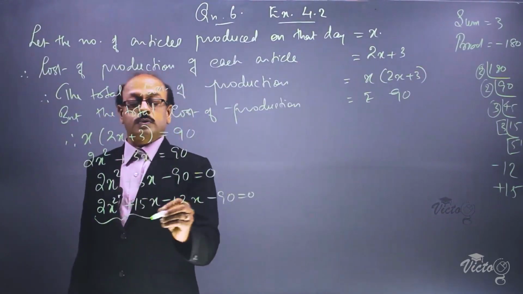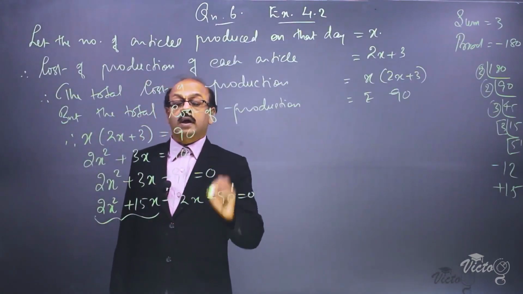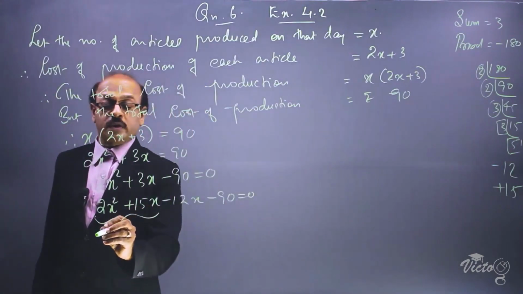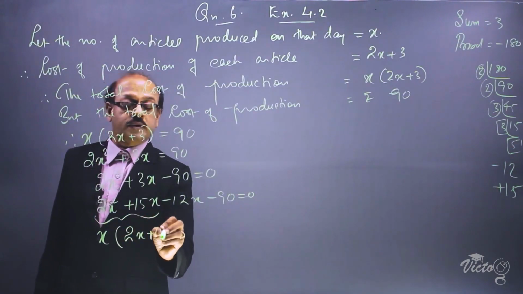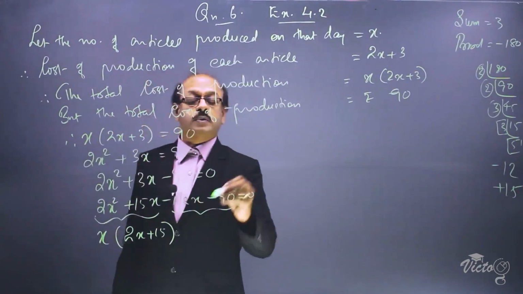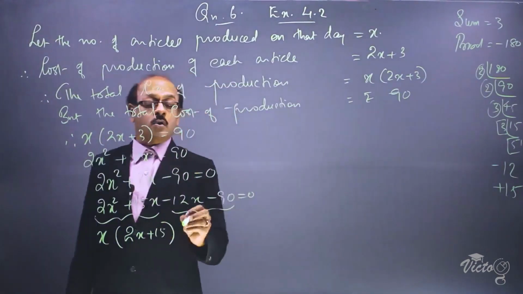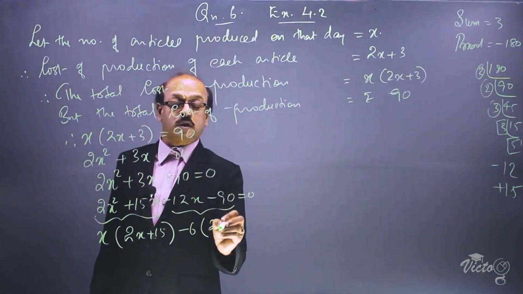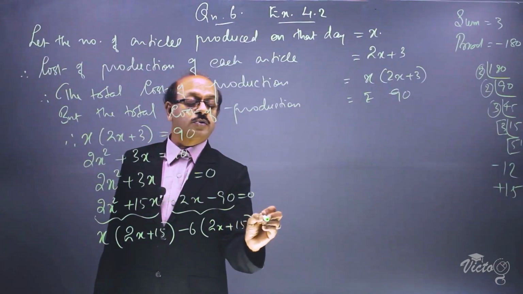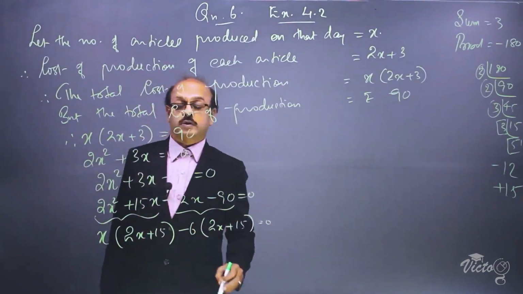From the first two terms, only x can be taken as a common factor. The remaining is 2x plus 15. From the last two terms, we can take minus 6 as a common factor. The remaining is 2x plus 15. Now, here also 2x plus 15, here also 2x plus 15.